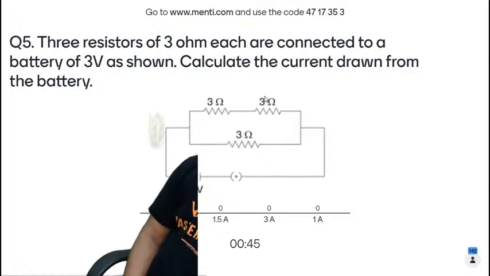Come on, you have 45 seconds. All right, this is really funny. Come on, guys. All those who have an answer, quickly answer the question. 3 resistors of 3 ohms connected to a 3 volt battery. You're supposed to find out the current flowing through the circuit. Quickly do it, guys.